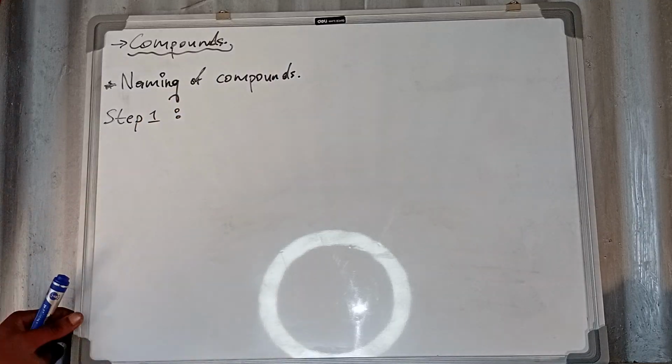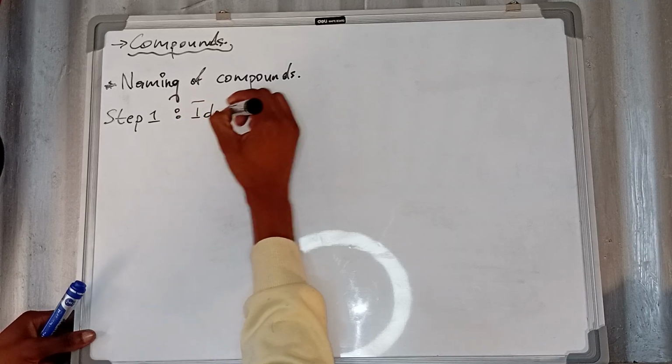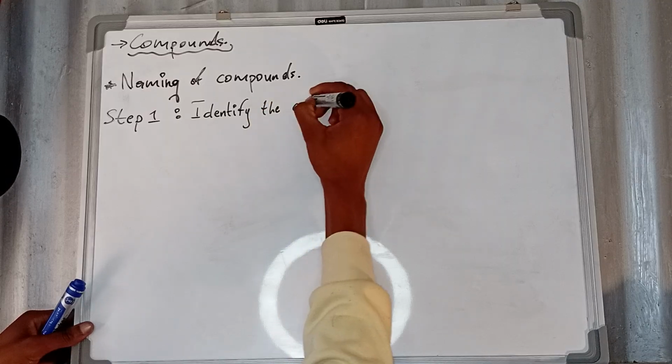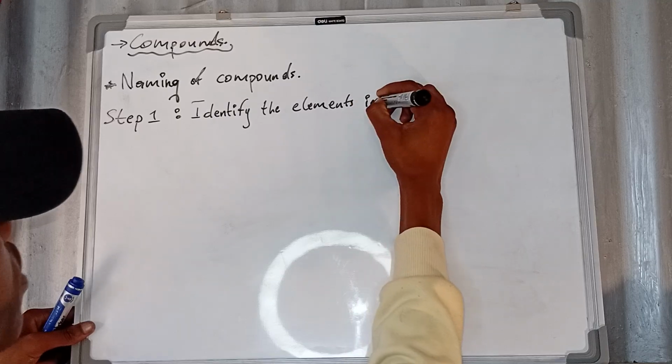Whenever you name a compound, you firstly identify the elements in the compound.